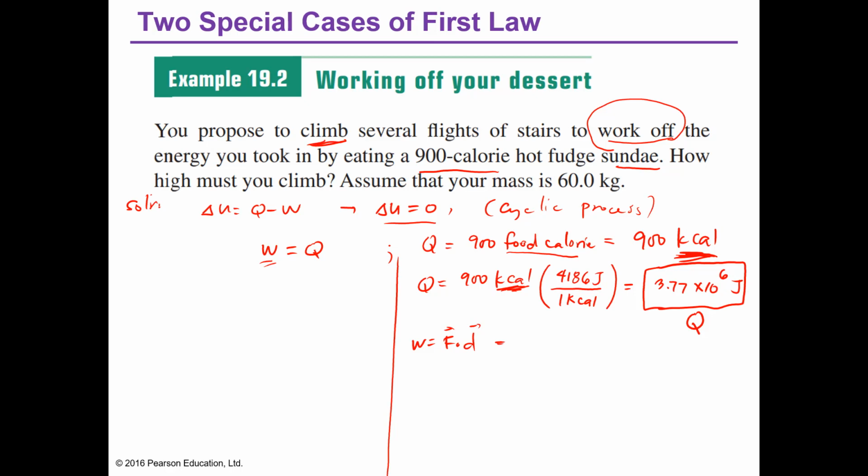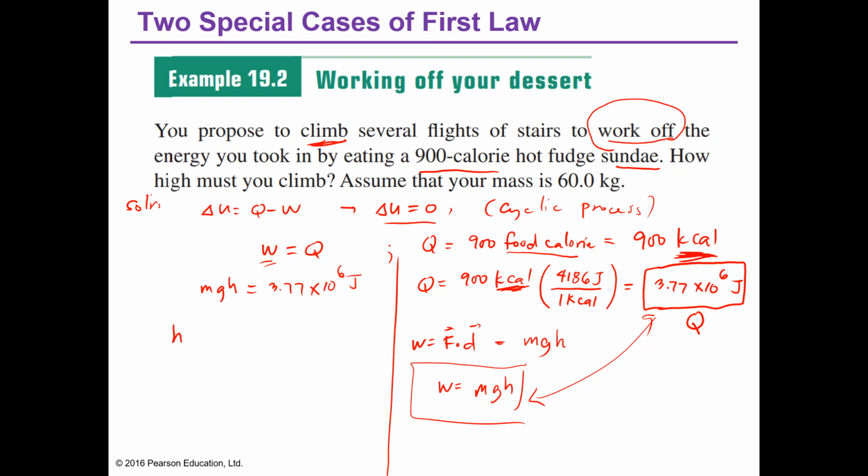And we know gravitational force. Your force is just mass times gravity, and the distance is this height h. So this will be my work. Work is equal to mg times h. Equating these two, mgh is equal to 3.77 times 10 to the 6 joules.